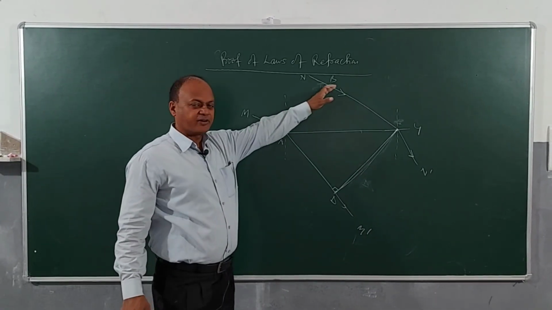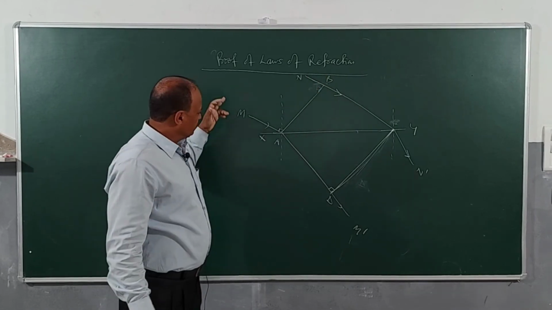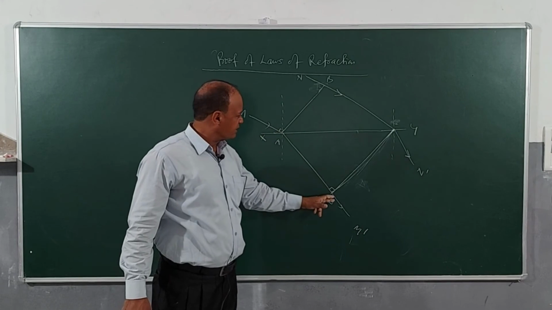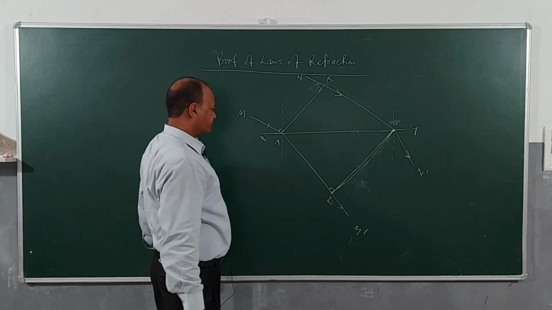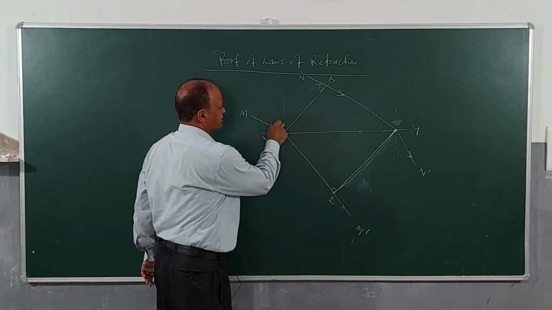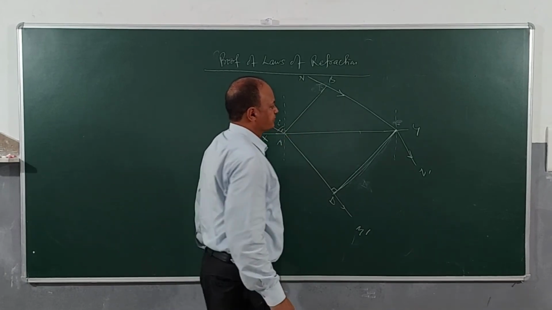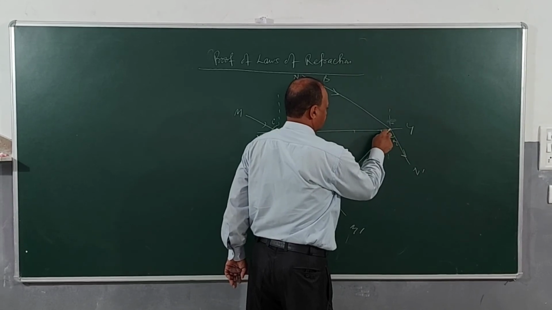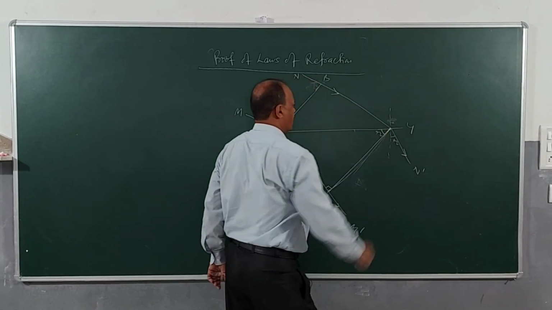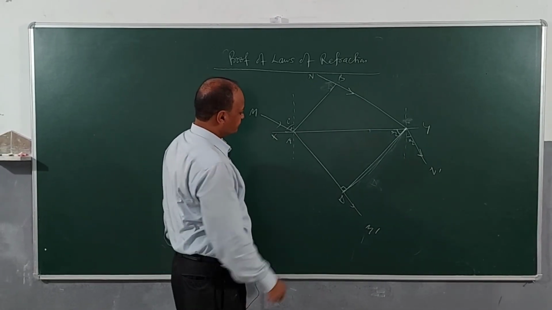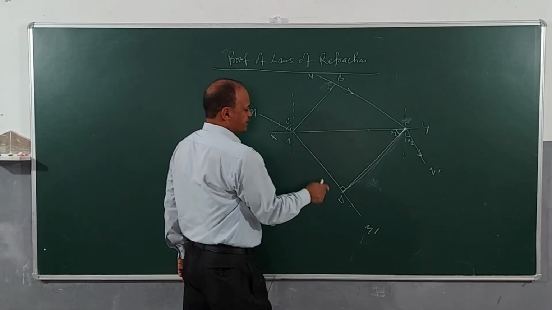AB is the incident wavefront. The first disturbance which is striking at point A is going into the second medium. This is the angle of incidence, and this is the angle of refraction R. Like before, this angle will be R. Clear? These two are refracted rays.